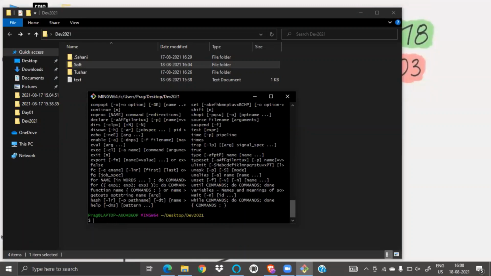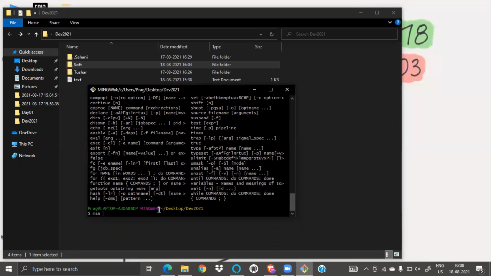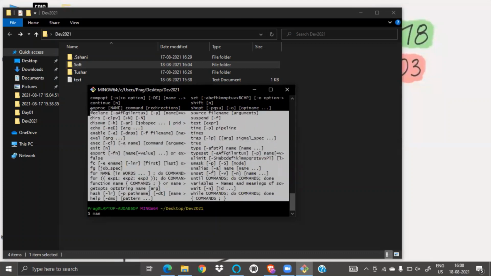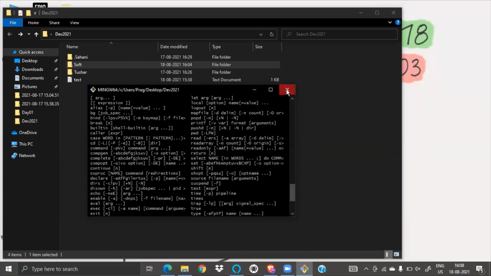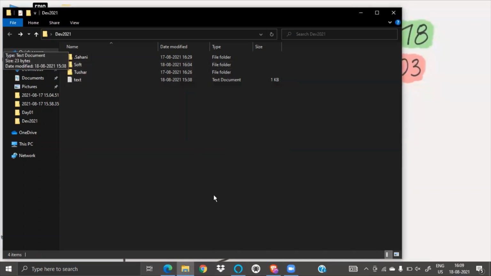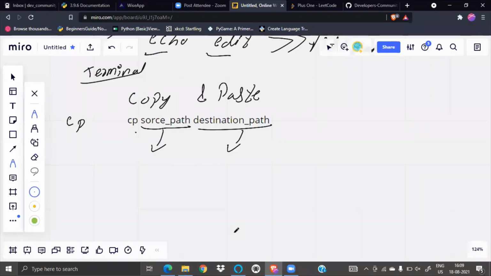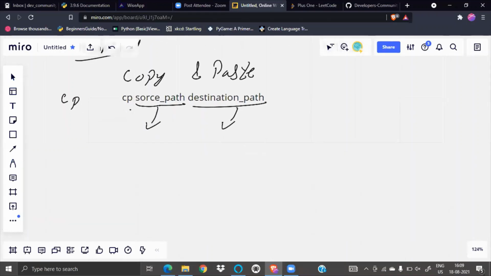In my Kali Linux there is a command called man. If someone is using Apple or Mac OS, they can use man. Man is for manual, and you will see so many commands. You can just check it out. If you don't know any command, just try this and you will get details about it. So till now we know CP. CP is clear to everyone, right? Just write in chat if CP is clear, so that I can move to move.